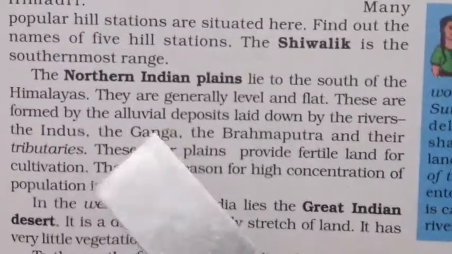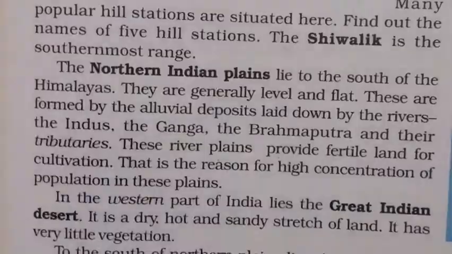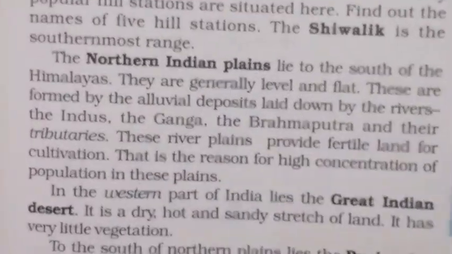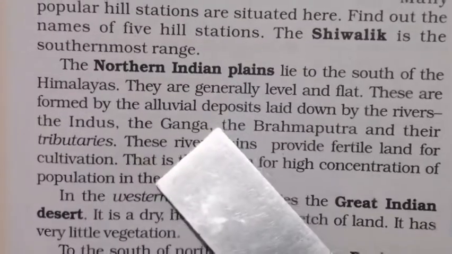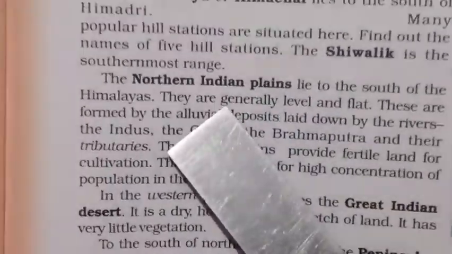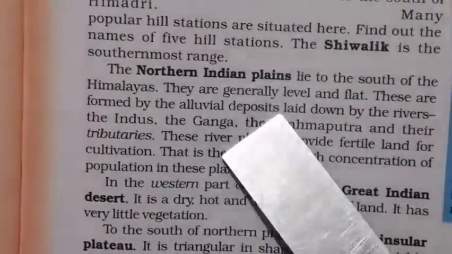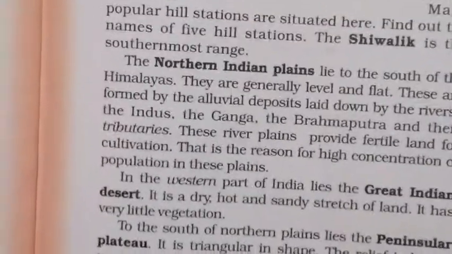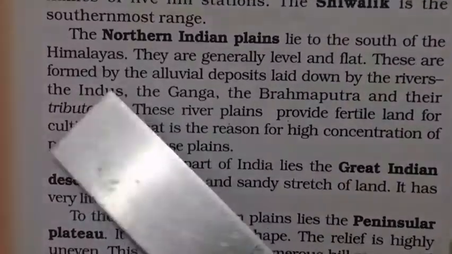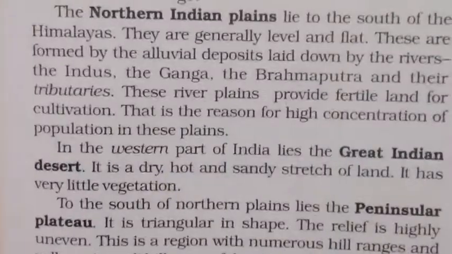Now we are going to see about the northern Indian plain. It lies to the south of Himalayas. They are plains, so they will be level and flat. They are formed by alluvial deposits laid down by the rivers. What is alluvial soil? It is the fine soil brought by rivers and deposited, called alluvial soil. Which are the rivers that bring this soil? Indus, Ganga, Brahmaputra and its tributaries.